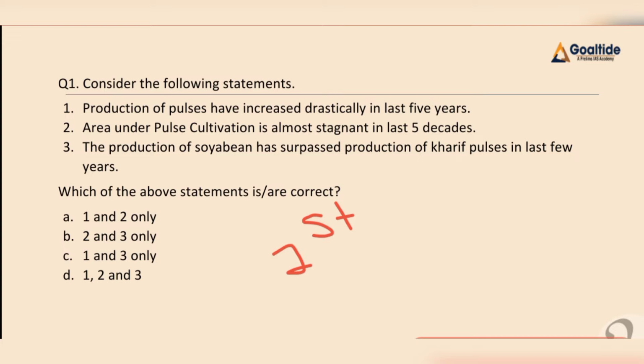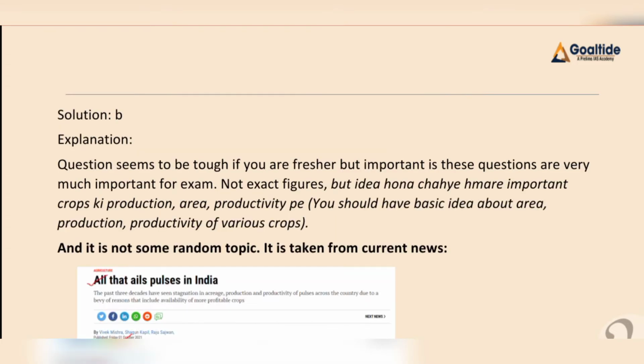Now if we discuss the pulses cultivated in India, we have soybean and black gram, then we have arhar. We cultivate these three crops as kharif crops. Then we have green gram, which we cultivate as both a rabi and kharif crop. Then we have masoor and bengal gram, which we cultivate as rabi crops, right? The major producers of pulses are Madhya Pradesh, Rajasthan and Maharashtra. Now let me discuss our explanation.